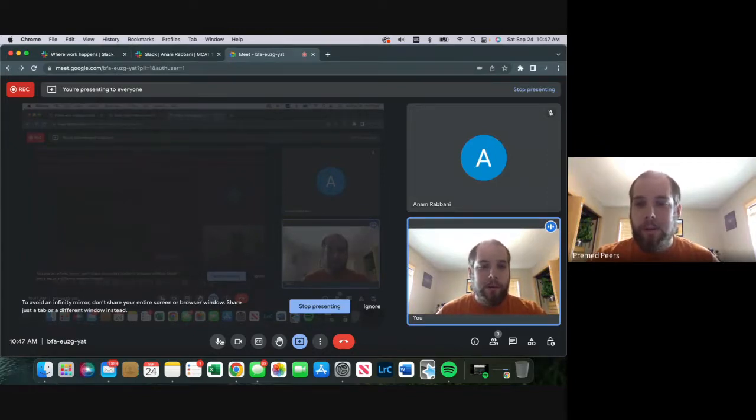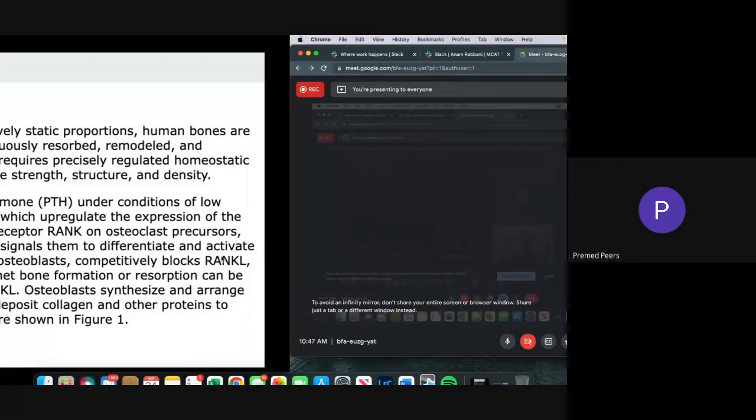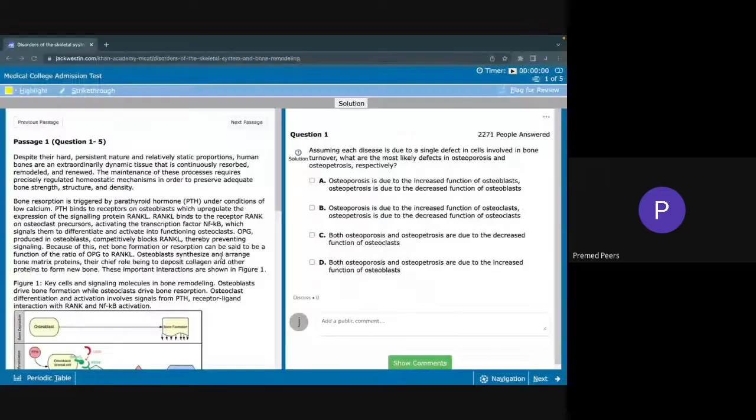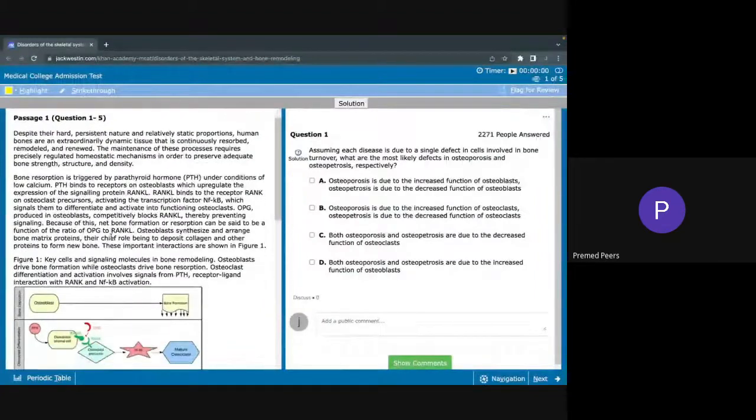We're going to go through a bio passage together. All right, so let's get this figured out. This passage is from Jack Weston. I'll read it through with you guys and we'll go through it slowly.